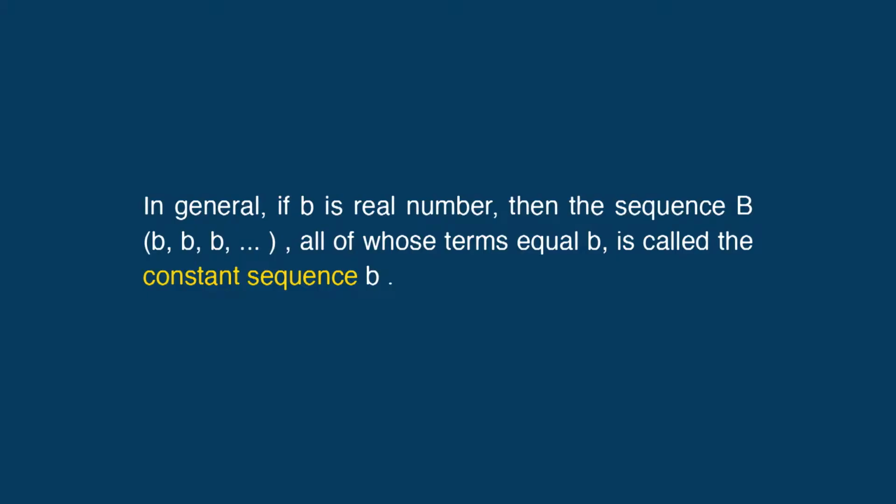This is an example of a constant sequence. In general, if b is a real number, then the sequence {b}, equal to b, b, b, etc., all of whose terms are equal to b, is called the constant sequence b. Thus, the constant sequence 1 is the sequence 1, 1, 1, etc., all of whose terms are equal to 1, and the constant sequence 0 is the sequence 0, 0, 0, etc.